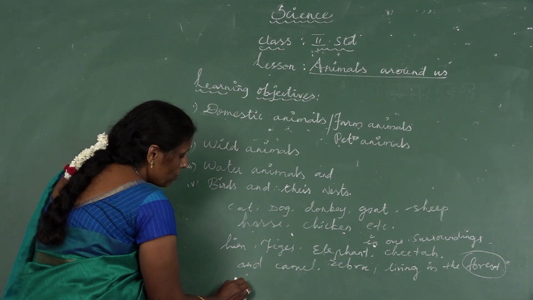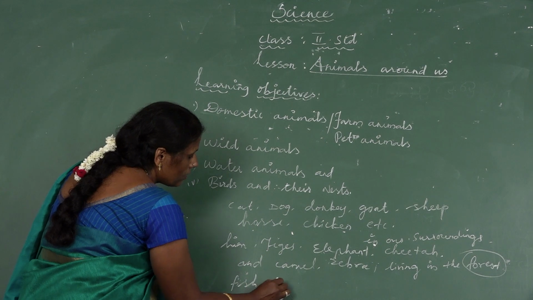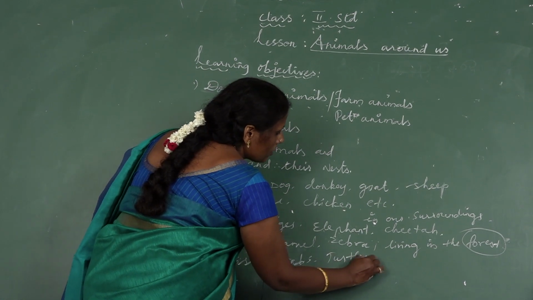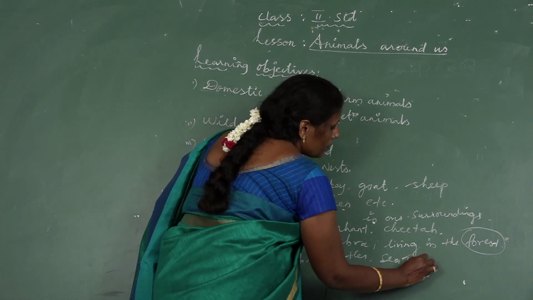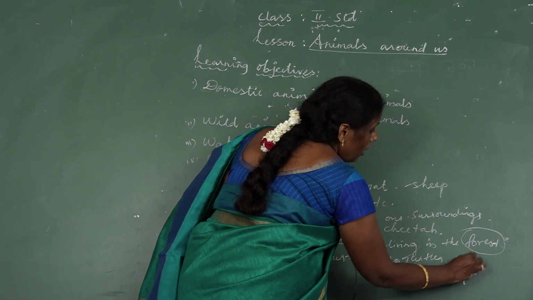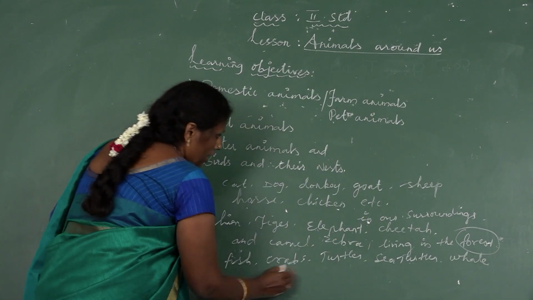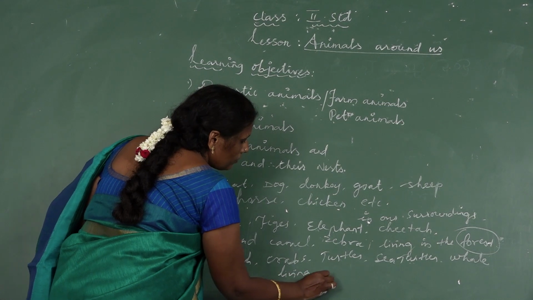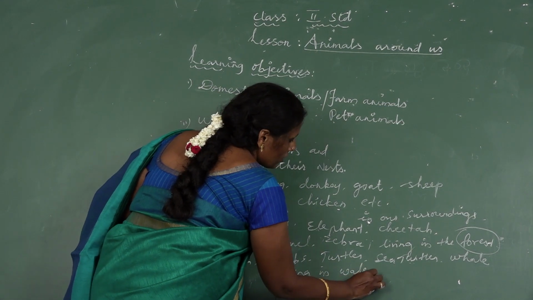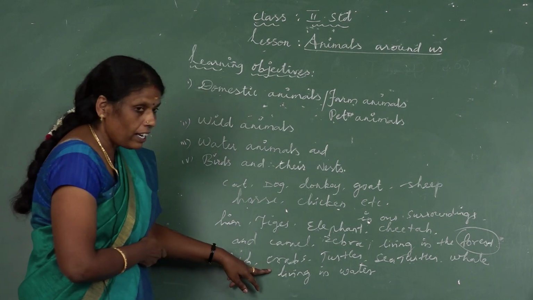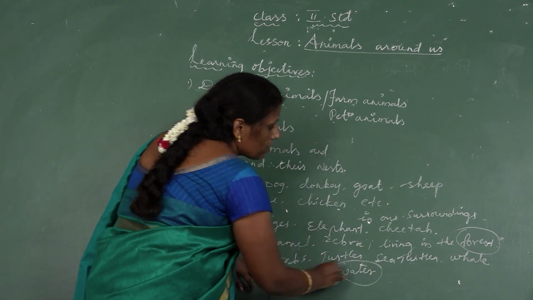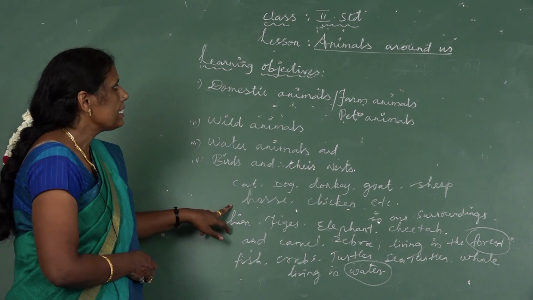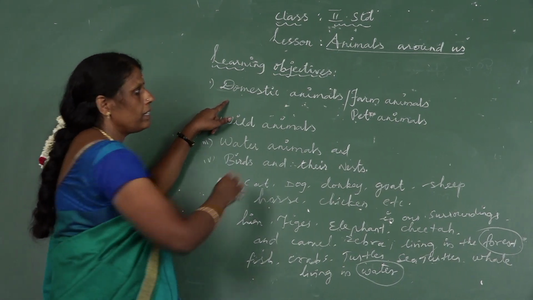Some animals like fish, crabs, turtles, sea turtles, whale, etc. These animals are living in water. Okay, where do they live? They are living in water. So, these animals are of different kinds. Okay, so let's discuss the domestic animals now.